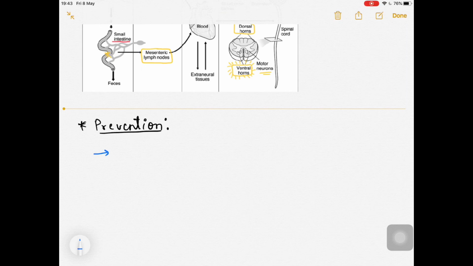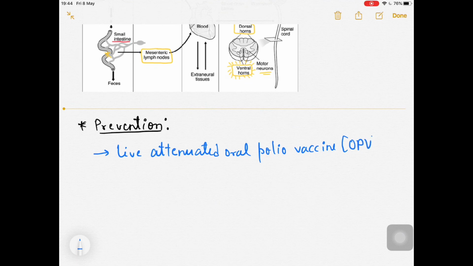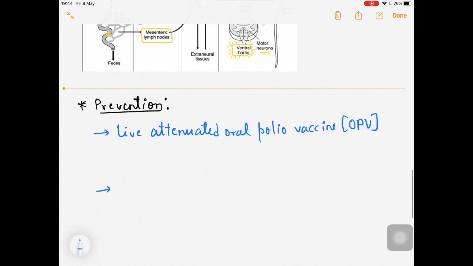One is OPV, which is the live attenuated oral polio vaccine. So this is the OPV in short. And the other one is the inactivated polio vaccine, which is abbreviated as IPV.